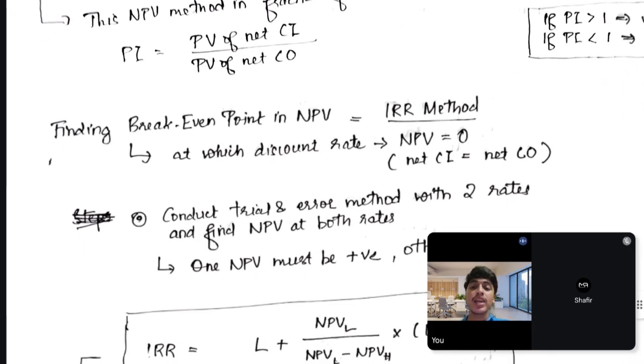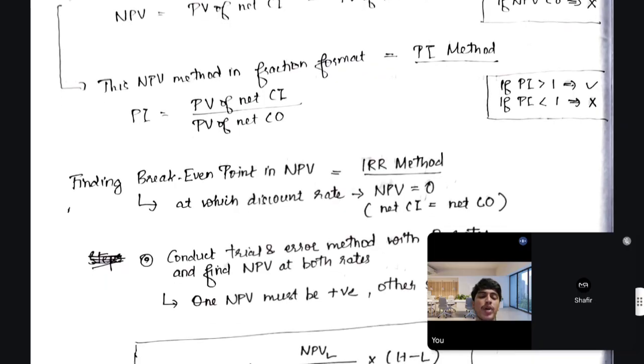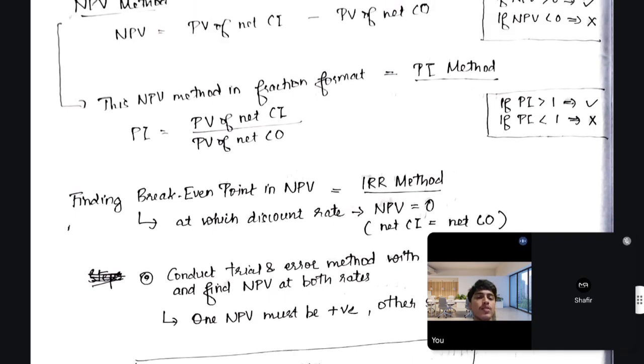Now the next thing is the IRR method. With the IRR method and NPV method, we might get confused as to what to do. Those who have sufficient practice in doing sums might get the trick. But if you have not practiced so many problems, you might feel very confused. So apart from doing problems, there is just one simple trick you need to understand. If you understand it, it's all good.